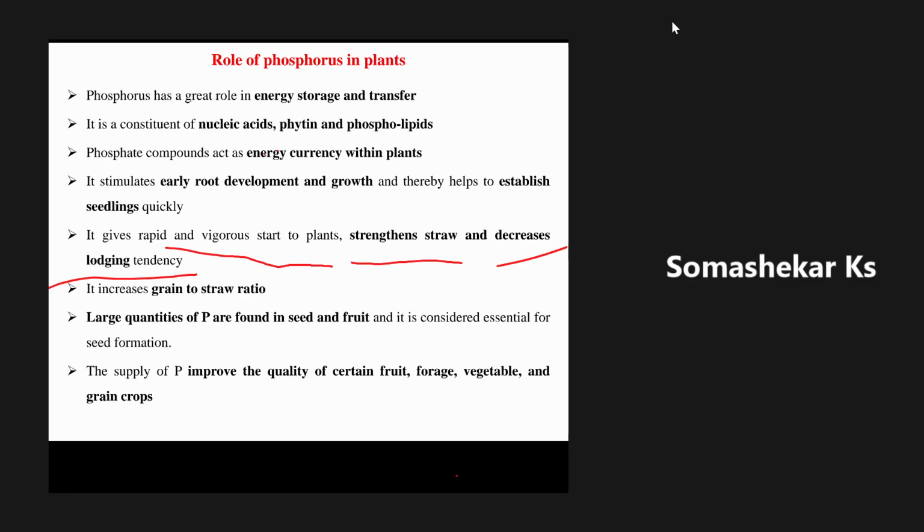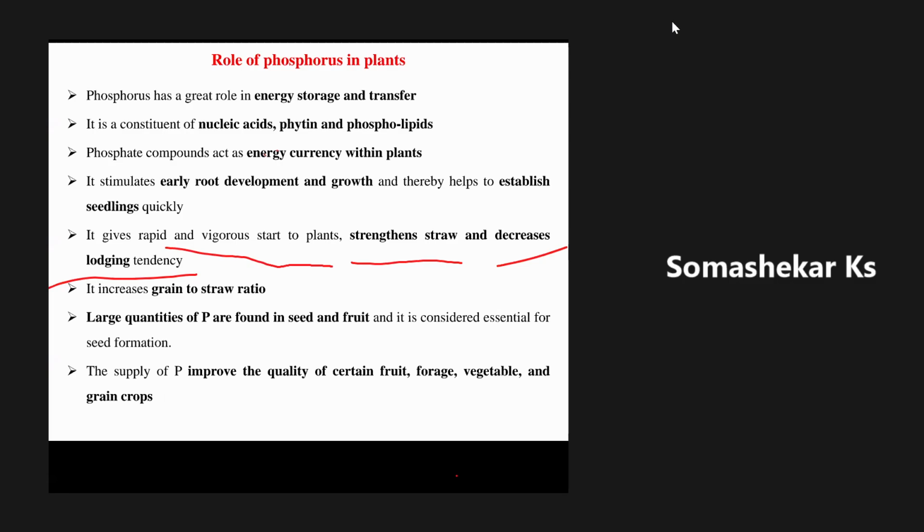After 15 days after the germination of the crop, the response of the crop plant for the absorption of phosphorus is very, very low. Even if you dump the phosphorus, the plant will never touch it, because at that time the early growth and development of roots in the crop plant will be over.